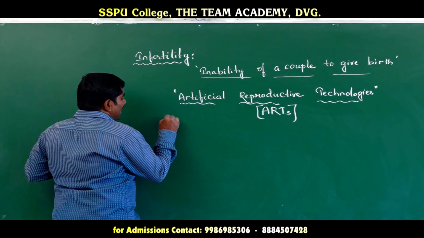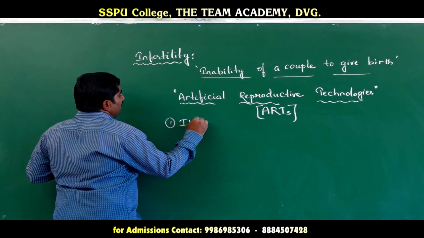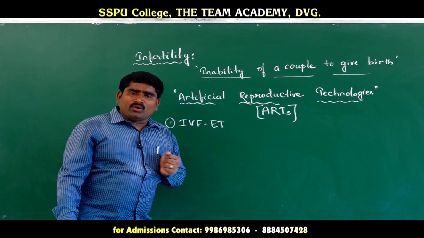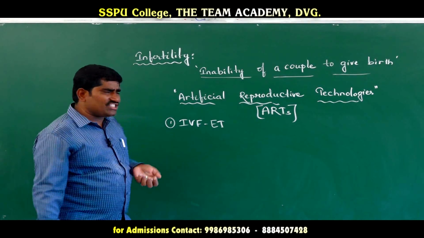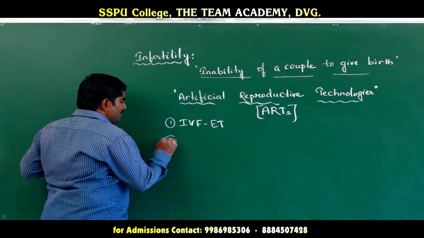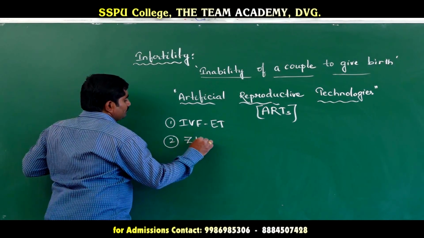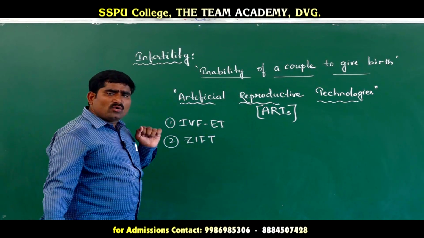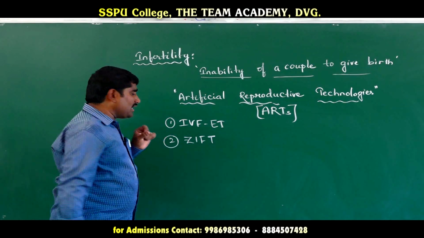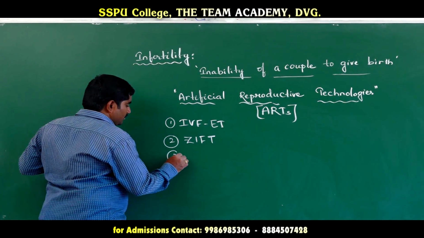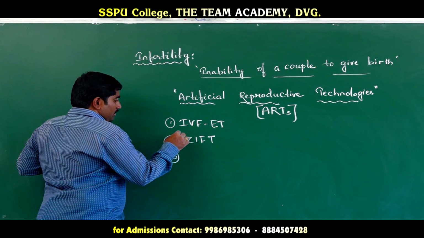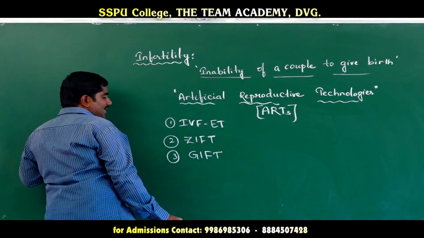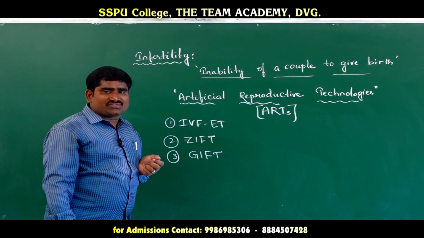First, IVF and ET, in vitro fertilization and embryo transfer. Second is ZIFT, zygote intrafallopian transfer. Third is GIFT, gamete intrafallopian transfer.